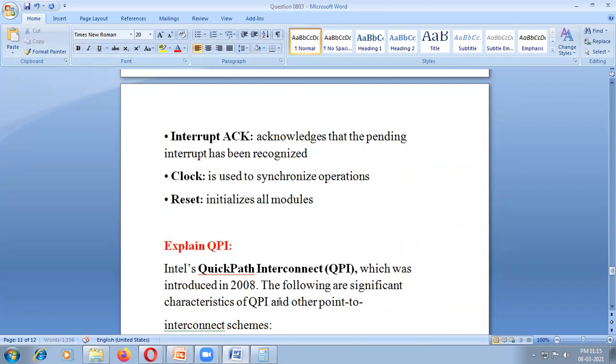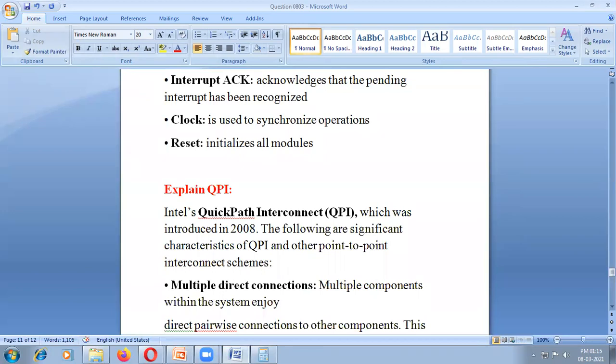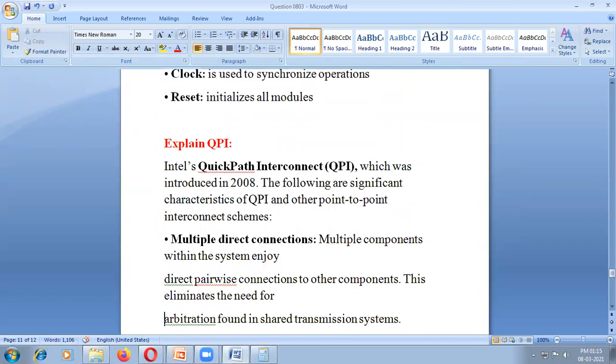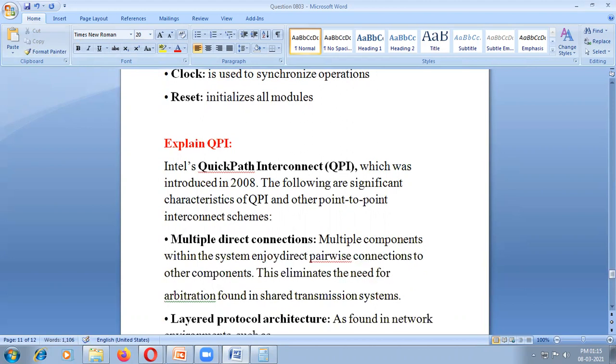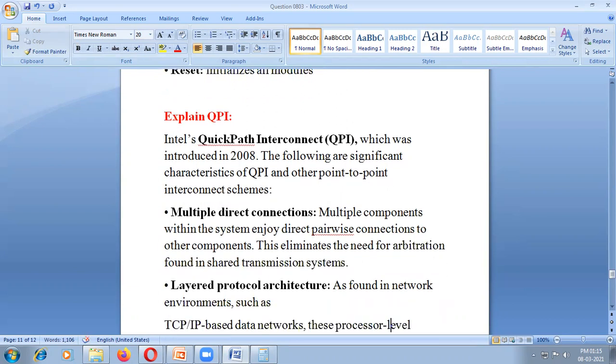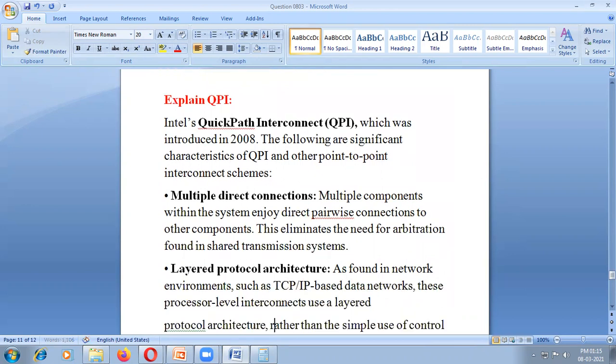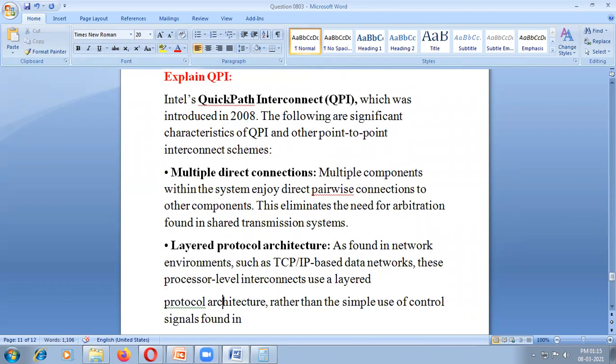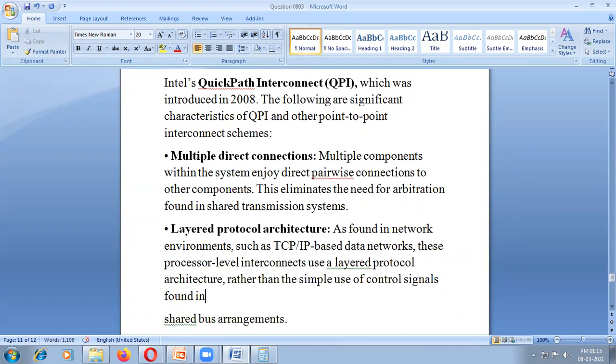When it was introduced in 2008, it was a point-to-point interconnect with multiple direct connections; the system enjoys direct pairwise connections and no need for arbitration of shared transmissions. Like TCP/IP, transmission control protocol and internet protocol, we need connections.